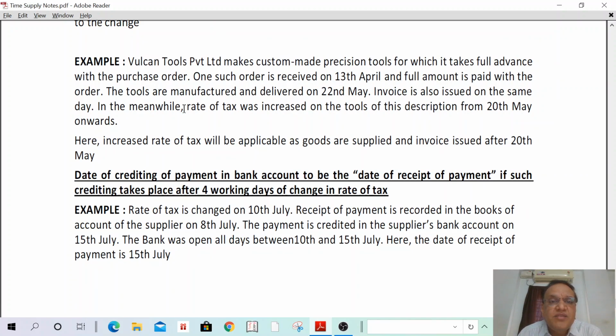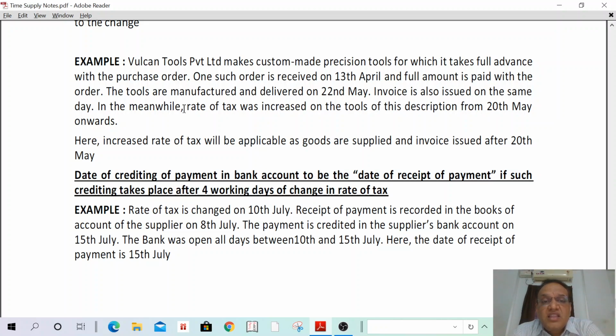One more question I can read. Vulcan Tools Private Limited makes custom made precision tools for which it takes full advance with purchase order. One such order is received on 13th April and full amount is paid with the order. The tools are manufactured and delivered on 22nd May. Invoice is also issued on the same day. That means goods delivered and invoice issued on 22nd May only.